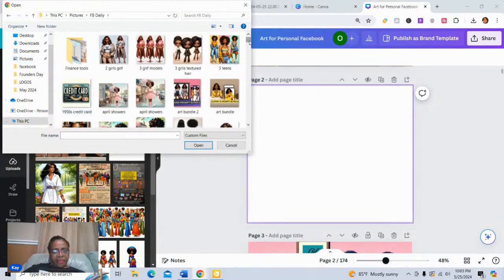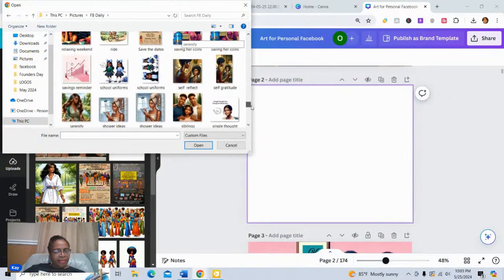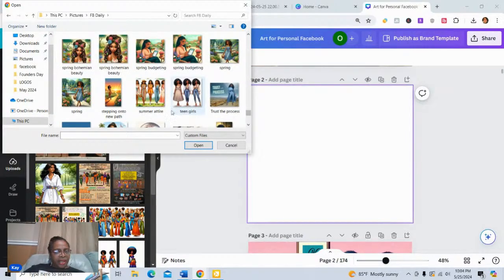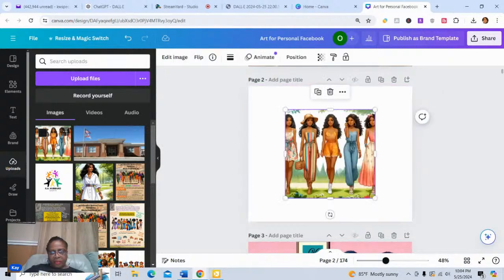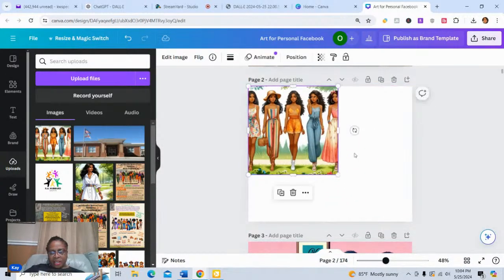And I think I named it Summer Attire. Here she is. So here they are. Okay, let's go ahead and take them over into here.